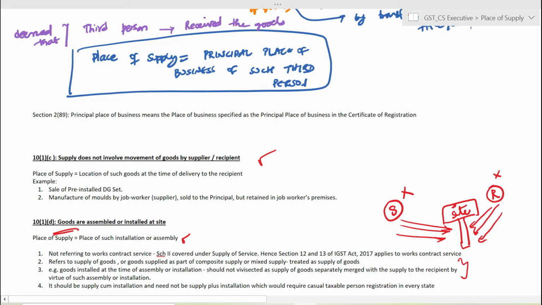So it is being supplied on an as is where is basis. So what is the place of supply in such transactions is what is being provided in 10(1)(c). So the place of supply is treated as the location of such goods at the time of delivery to the recipient. The time when the delivery is getting completed, at that point in time where the goods are located, that would be the place of supply.